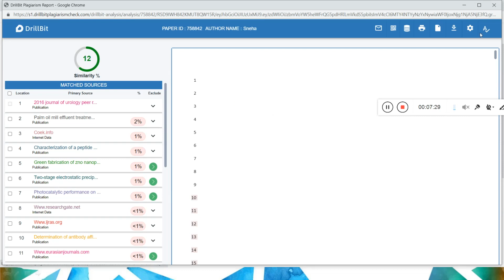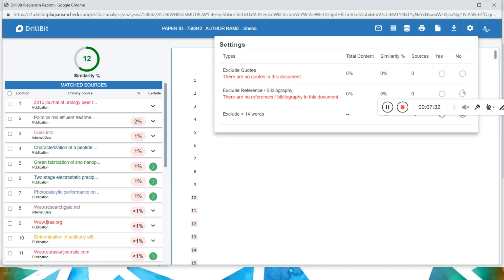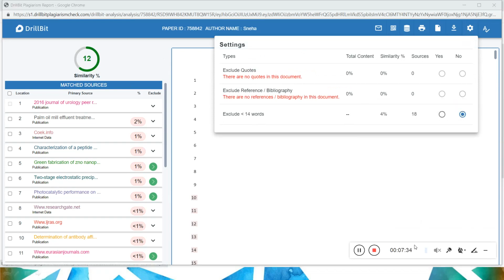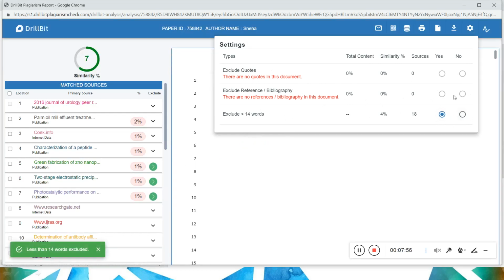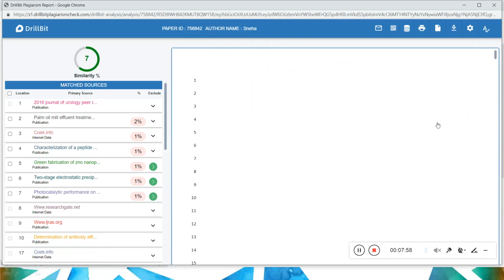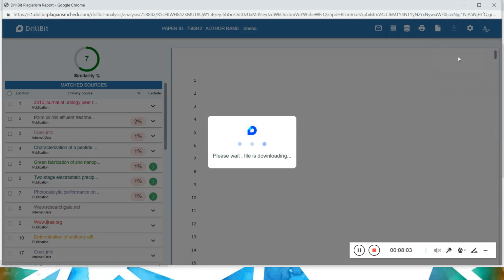And one more thing, you can change the settings anytime. Okay, so just check here. Exclude quotes. There are no quotes in this document, so that's okay. Exclude references. I have not kept any reference here, so I need not click it. And exclude less than 14 words, no. Okay, so in this way you can do the changes anytime. If you wish to change, you can do that and see how the plagiarism will vary. That's possible, but basically in the report that would be downloaded. So now I download the report for you just to show you how it looks.